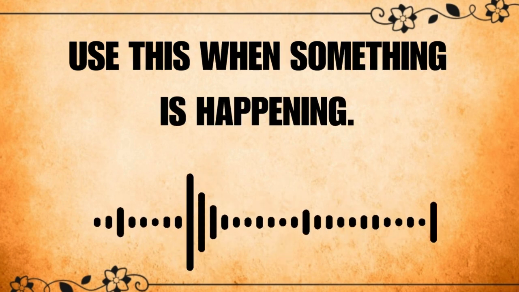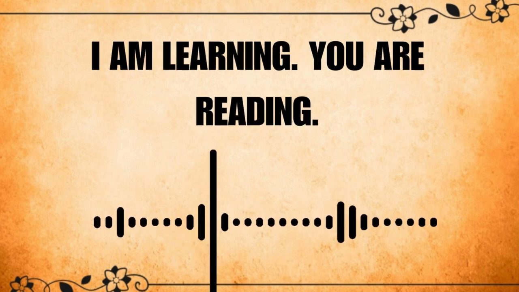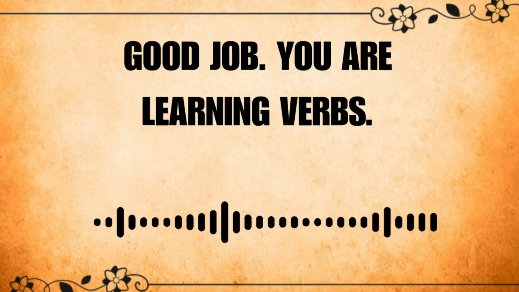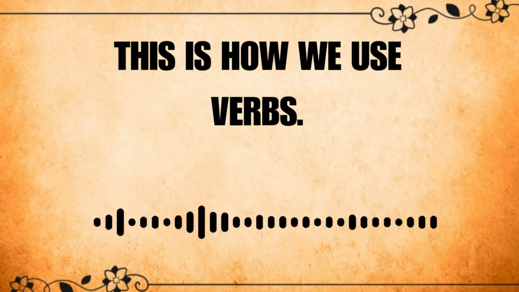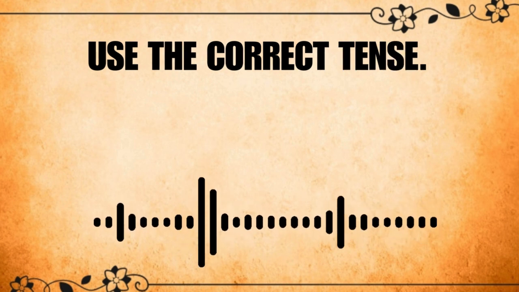Use this when something is happening. Now try these. I am learning. You are reading. We are talking. Good job. You are learning verbs. This is how we use verbs. Use the correct verb. Use the correct tense.